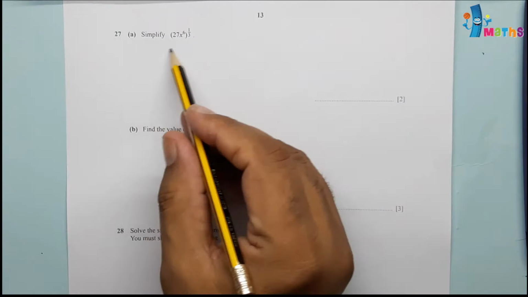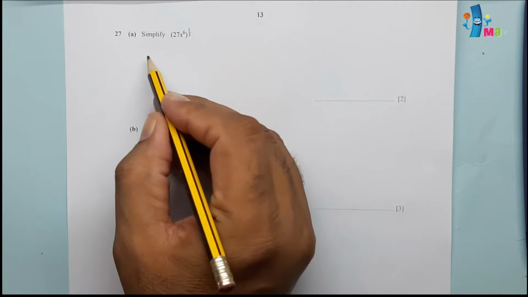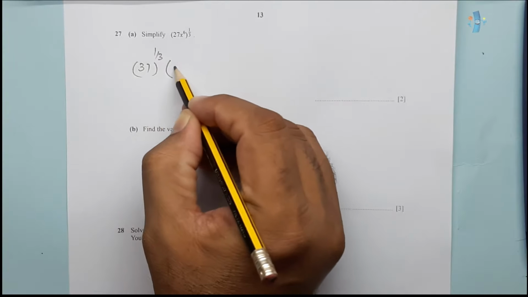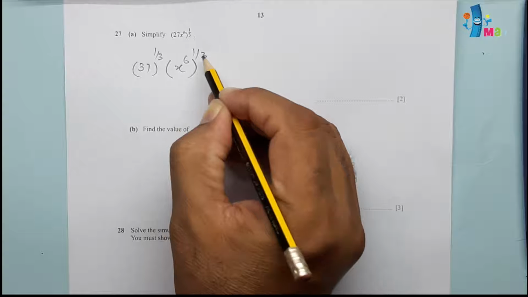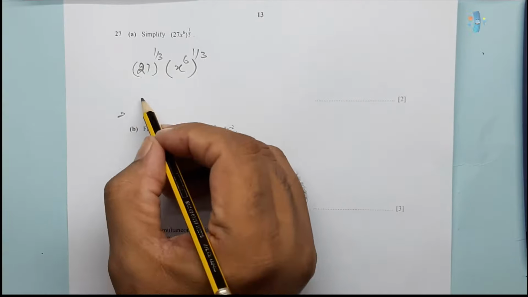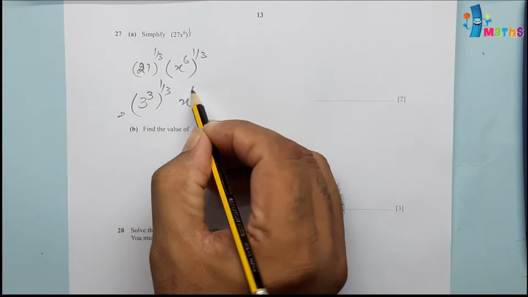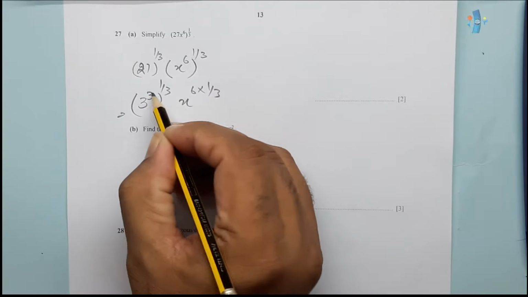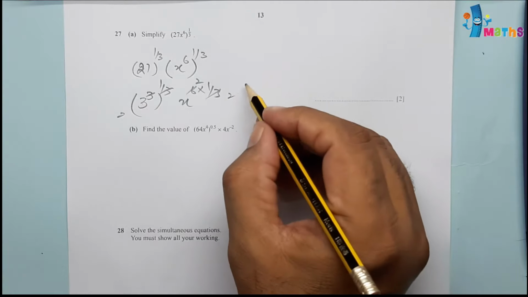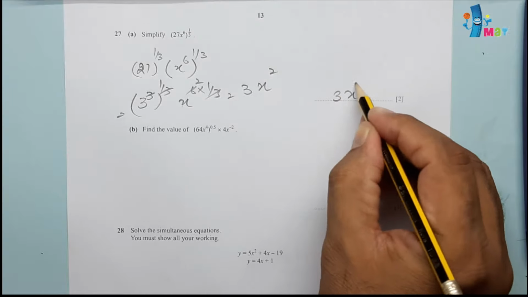Question 27, simplify. We can take a separate power for everything: 27 raised to 1 by 3 and x raised to 6 whole raised to 1 by 3. We can write 27 as 3 cubed, whole raised to 1 by 3, and x raised to 6 into 1 by 3. This will cancel with this and this will cancel with this. So the answer will be 3x raised to the power 2, 3x squared. We write here 3x squared.